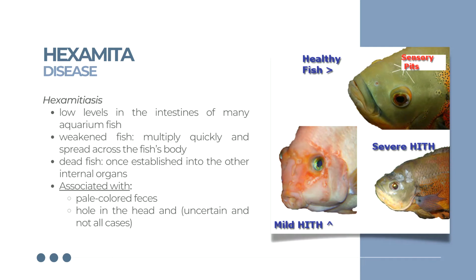Fish infected with Hexamita commonly produce white, stringy feces, and their color becomes paler than normal. The lesions are caused by Hexamita parasites that have migrated into the sensory pores on the head, which leads to the decay of the surrounding tissue. Because of the damage to the epidermis, secondary infections can easily occur. On the other hand, it is uncertain that all cases of head and lateral line erosion disease in fish are caused by Hexamita parasites.